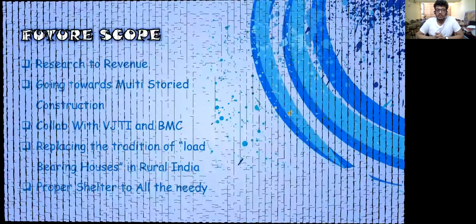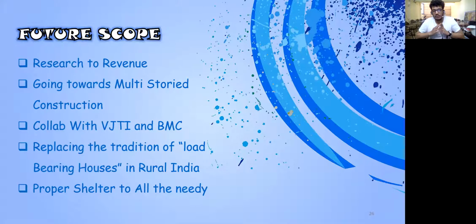Last but not the least, our future scope. We won't be stopping here. We want to make a research to revenue model. Going towards multi-storied construction will be the next part. Then we'll be collaborating with VJTI and BMC for the existing Dharavi slum development. We are also trying to replace the trend of building load-bearing houses in the villages with this, which is a more feasible and time-saving option. And when we achieve proper and affordable shelter for every need in this country, then I could say that the purpose of this research would be fulfilled.